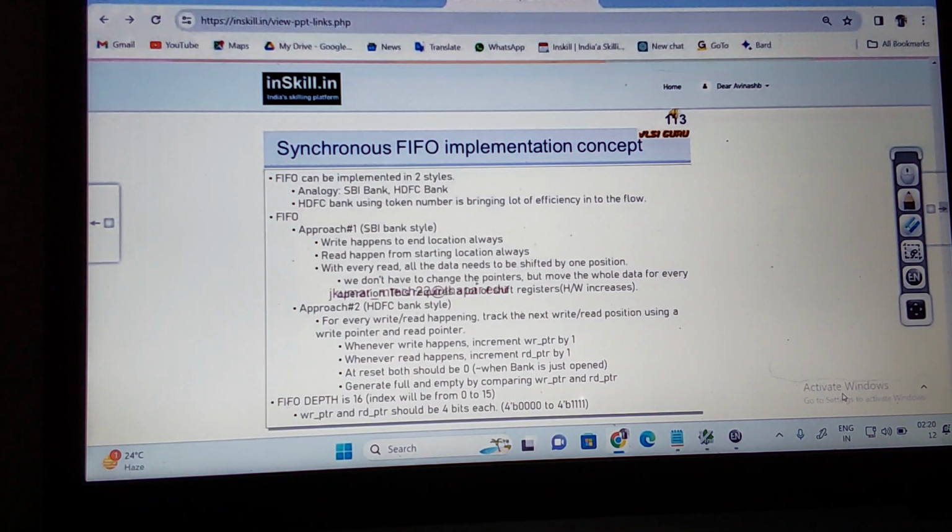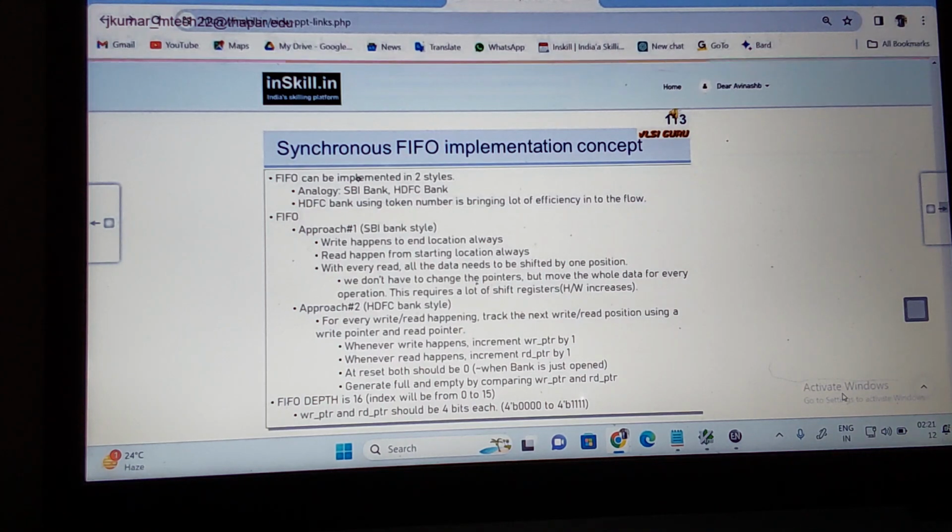You can understand the analogy of without token. With every read, all the data needs to be shifted by one position. We don't have to change the pointer in this case; the pointer is always located at only one position. We don't have to change the pointers, but we move the whole data for every operation. So this requires a lot of shift registers, which means the hardware size increases. HDFC is nothing but hardware registers where I need to do shift operations. So this is approach one.